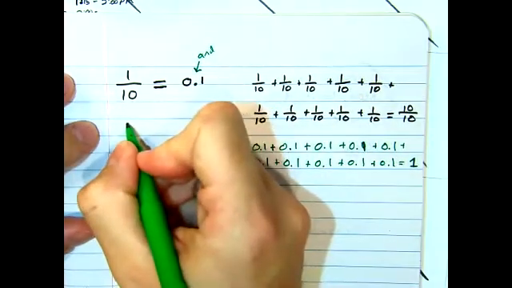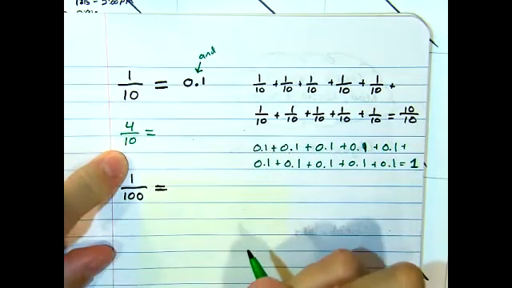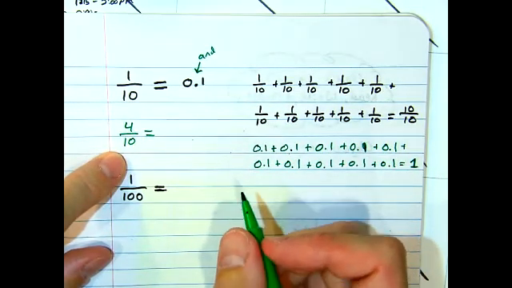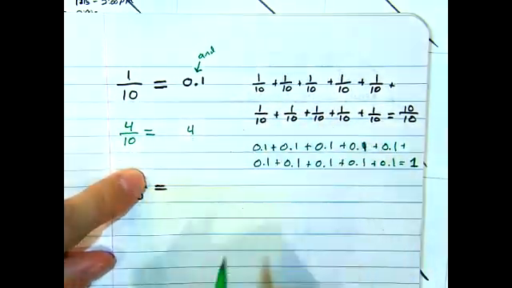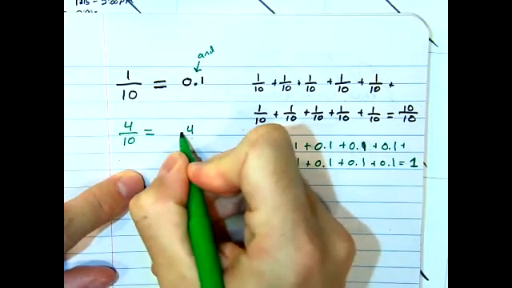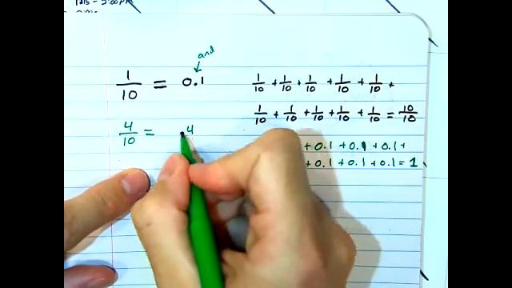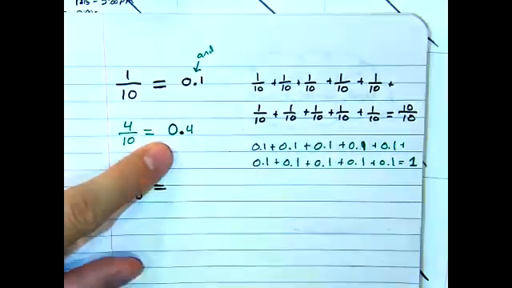What would 4/10 be worth? 4/10. So if I read it top to bottom, I know that my 4 needs to be in the 10th place, which is right next to my decimal. A decimal can't live on its own like this. We need to put a 0 in front of it. Many of the computer programs we use will only recognize it.